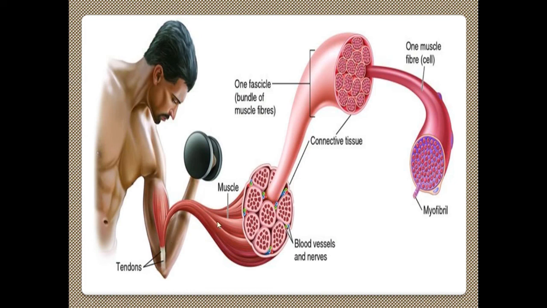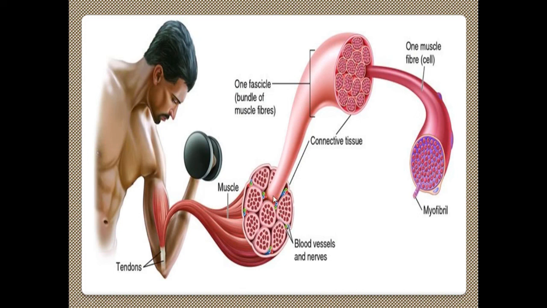And this is the enlarged structure of the muscle. You see that muscles are aggregated like this. Inside that you have several muscle bundles. Each individual one is called a bundle of muscle fibers, otherwise called a fascicle.